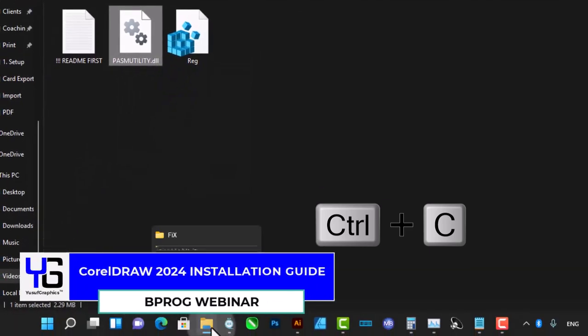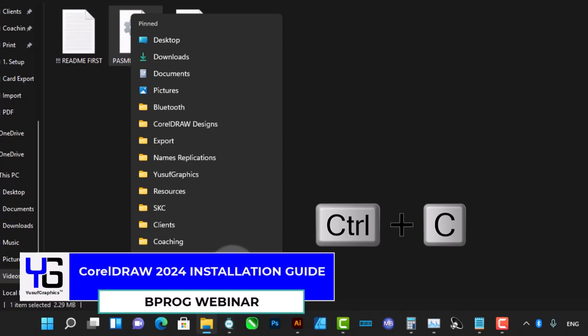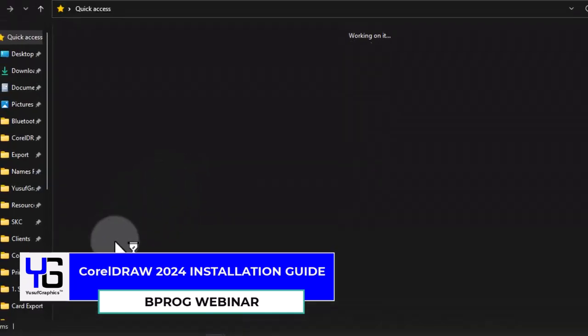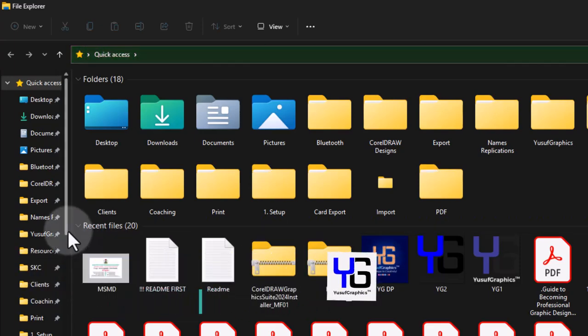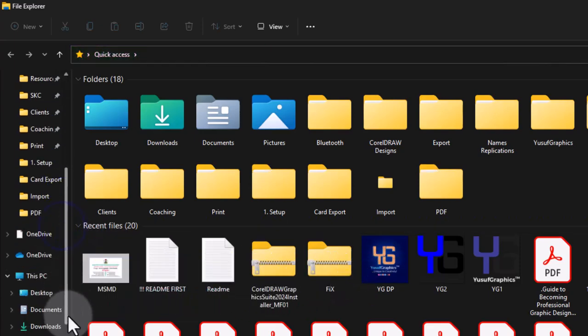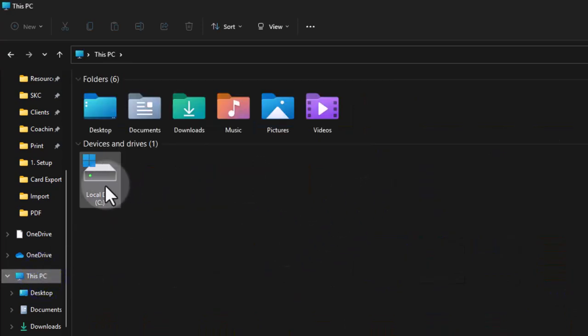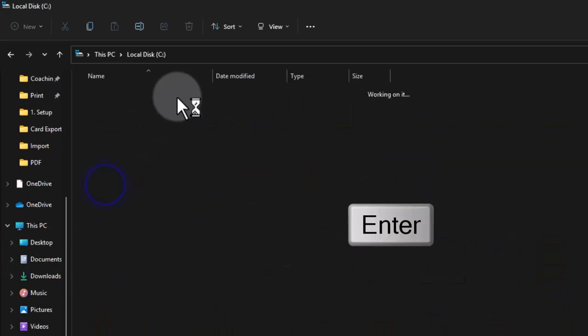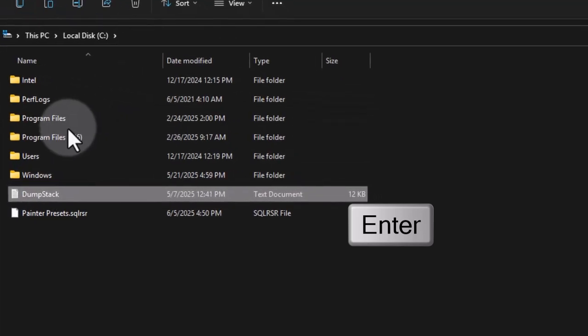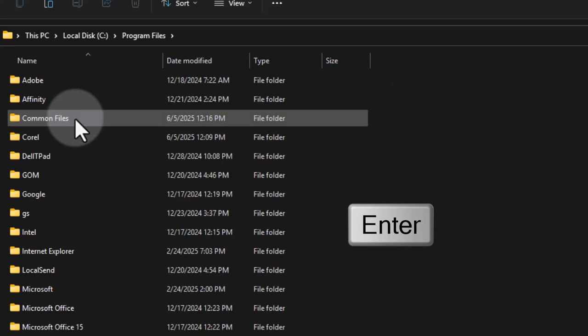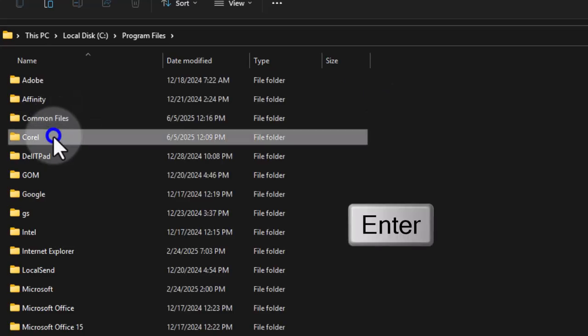Then you right click on this Explorer and open Explorer. So you have to come to This PC. You open your local disk, program files, you double click it, then open the Corel folder.